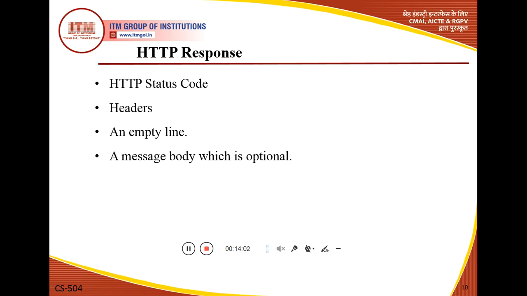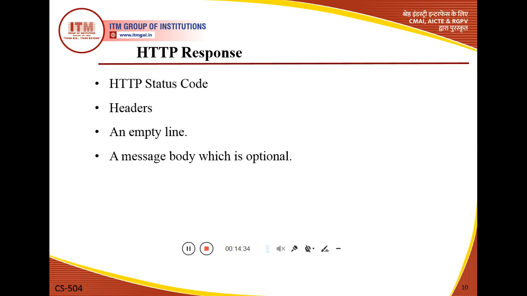Now the second type of message is the HTTP response method. The HTTP response method is generally defined by the following components used in the HTTP response header. The first component is the HTTP status code, the second component is the HTTP header, and the third is an empty line, or blank line, which is the same as used in the request message.